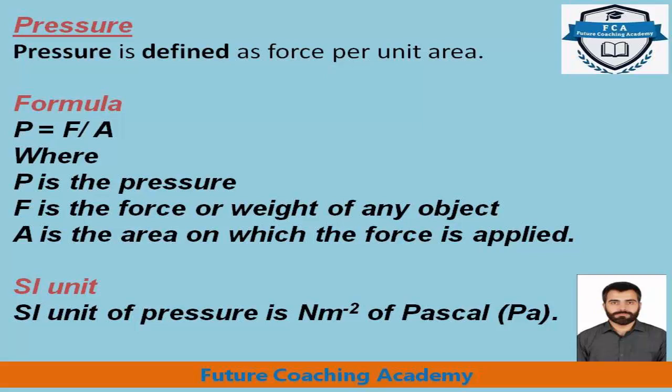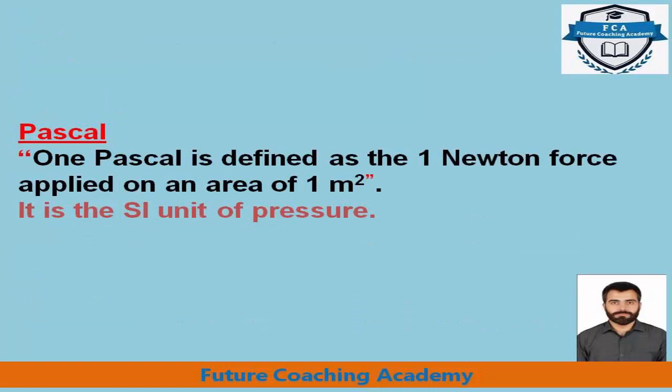By taking SI units of force and area, the SI unit for force is newton and for area is meter square, then the pressure unit will come newton per meter square, and we call it pascal, which is expressed as Pa. Dear students, the unit of pressure is pascal, and 1 pascal can be defined as 1 newton force applied on an area of 1 meter square.